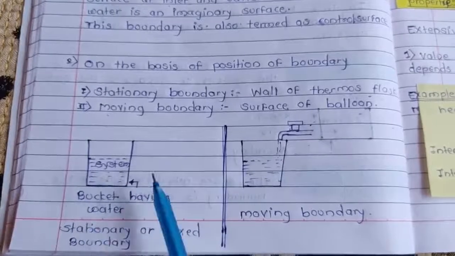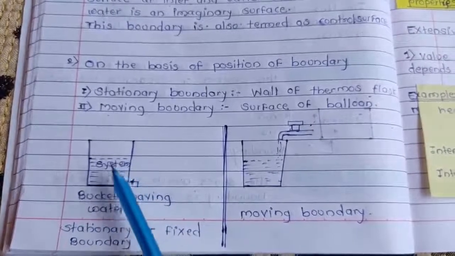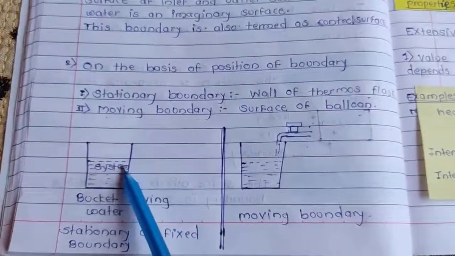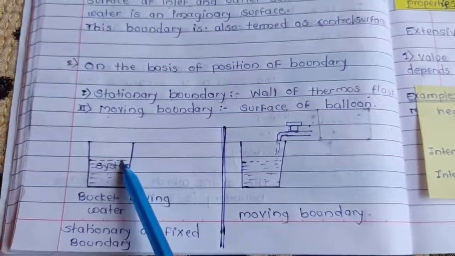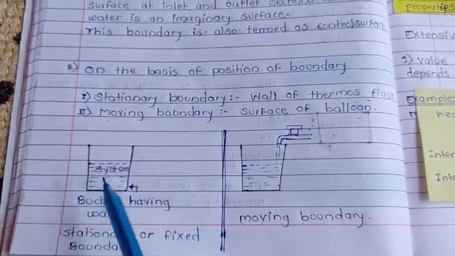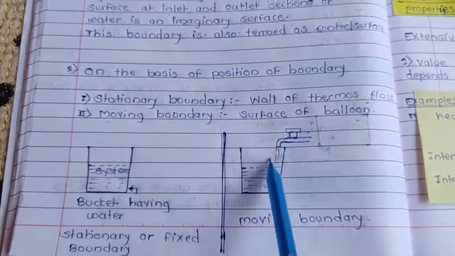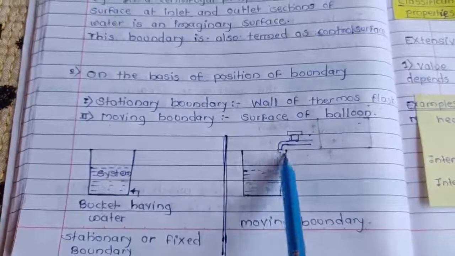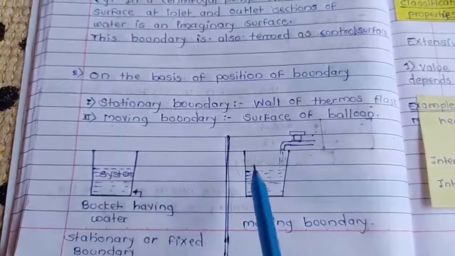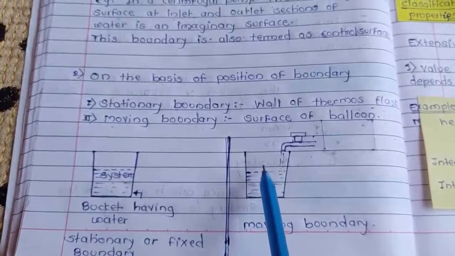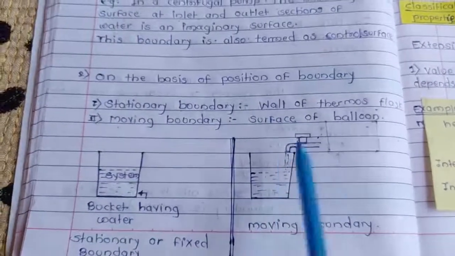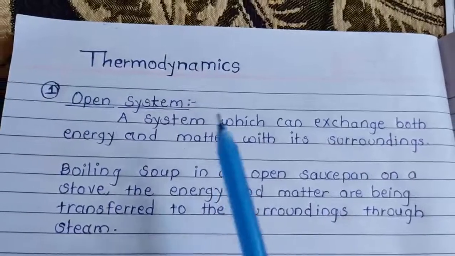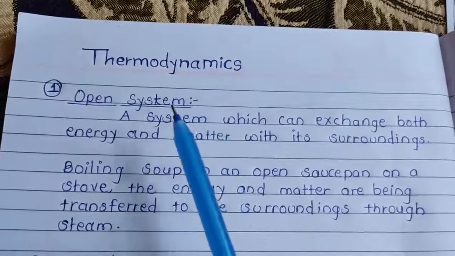Another example, see the bucket containing water. Water is a system and a stationary or fixed boundary is here. But when we start this tap, the water level increases. Hence, the boundary is moving.